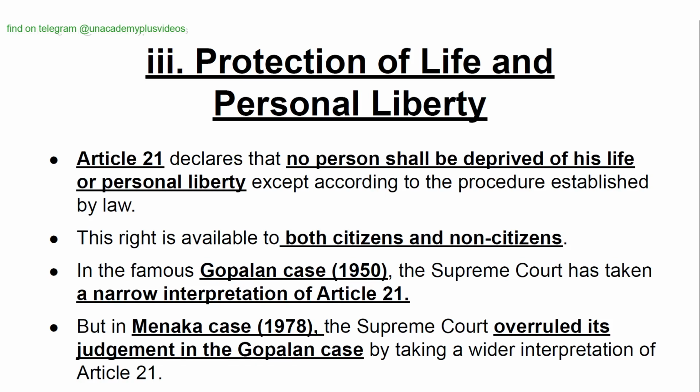Protection of life and personal liberty. Article 21 declares that no person shall be deprived of his life or personal liberty except according to the procedure established by law. This right is available to both citizens and non-citizens. In the famous Gopalan case 1950, the Supreme Court has taken a narrow interpretation of Article 21. But in Menaka case 1978, the Supreme Court overruled its judgment in the Gopalan case by taking a wider interpretation of Article 21.